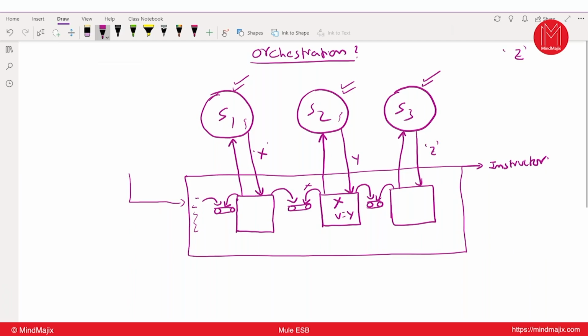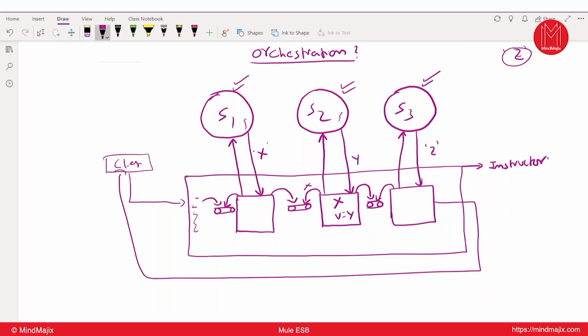So finally what I required, I got that response. Now that response will be given back to the client. What I'm doing here is coordinating with multiple services to get the desired work, that means to get the desired output. The process of coordinating with multiple services and getting the desired work done is nothing but an orchestration.